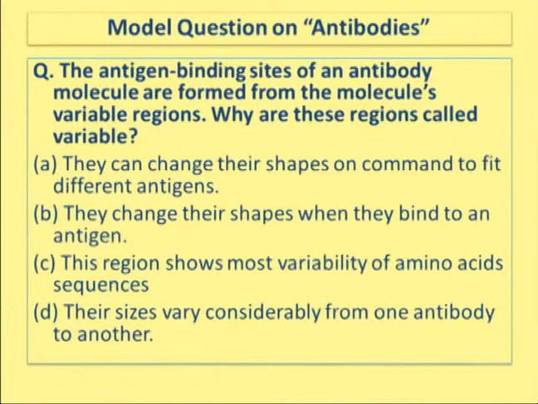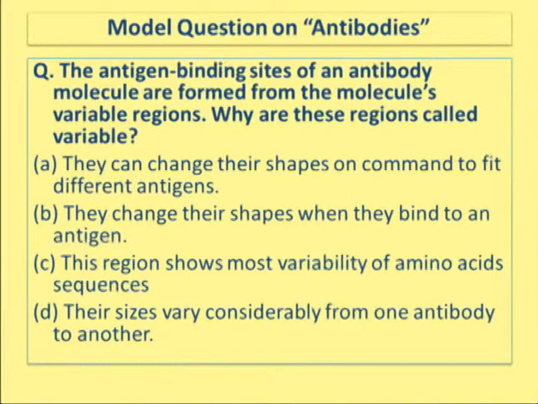Option A, they can change their shape on command to fit different antigens. Option B, they can change their shape when they bind to the antigen. Option C, this region shows the most variability of amino acid sequences. Option D, their sizes vary considerably from one antibody to another. Here the correct answer is C.